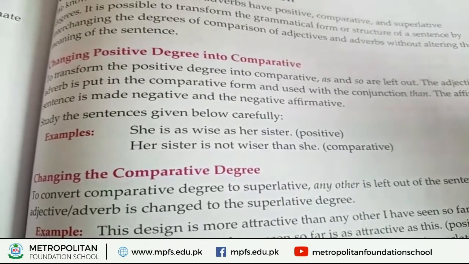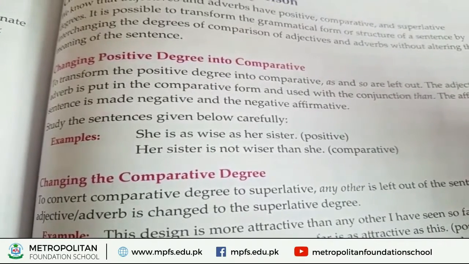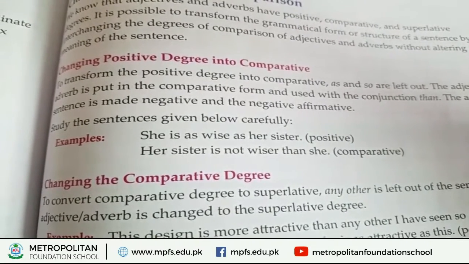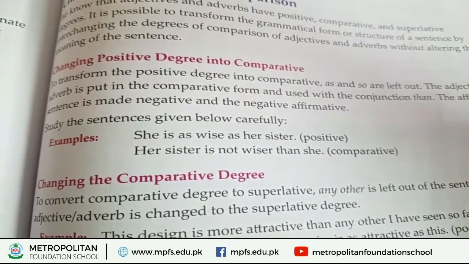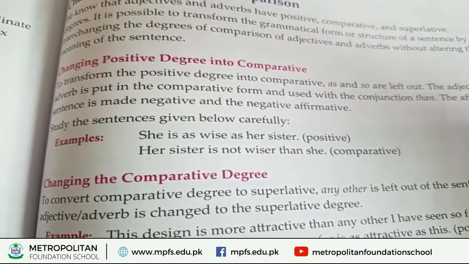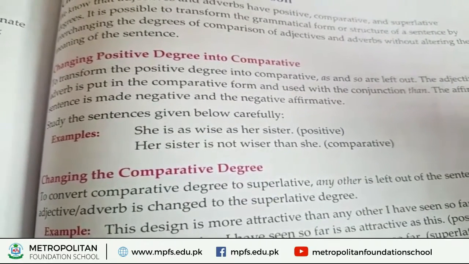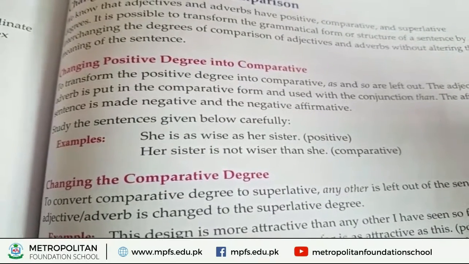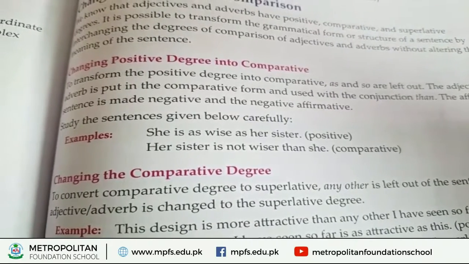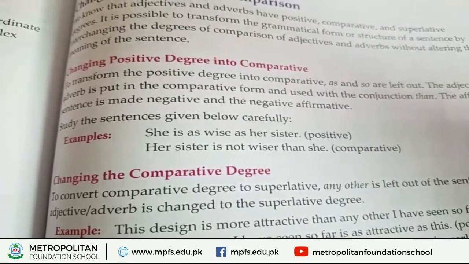She is as wise as her sister. It is showing the positive. And how do we change positive into comparative? By using the comparative form. Her sister is not wiser than she. It is the comparative. And how can we say that it is comparative? Because we use the adjective wise, and that is changed into the comparative form wiser. So wiser is showing the comparative form in the sentence.